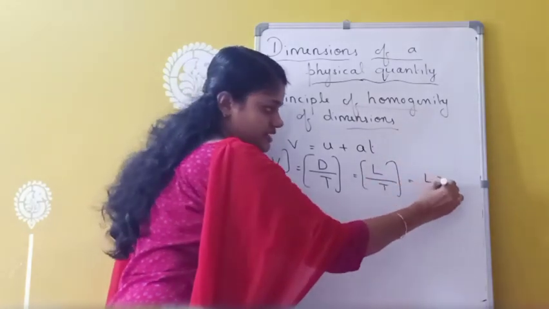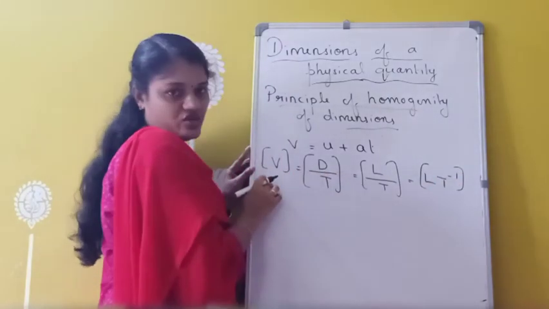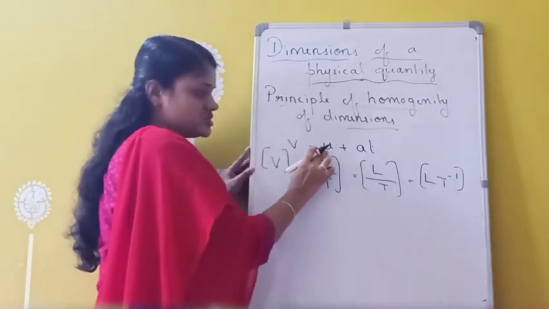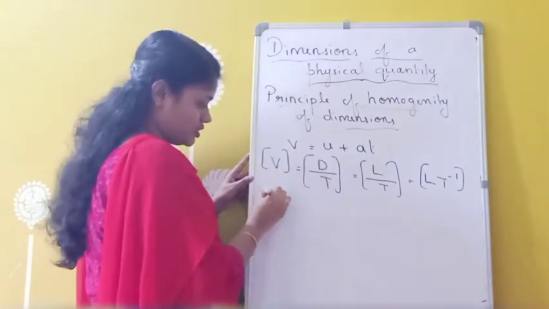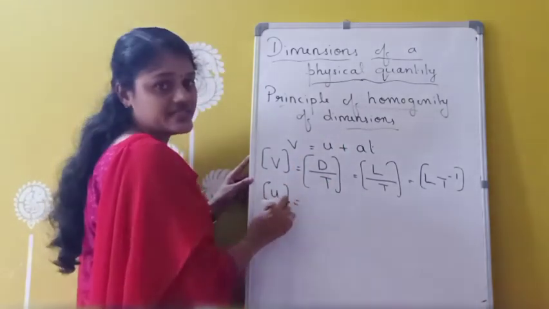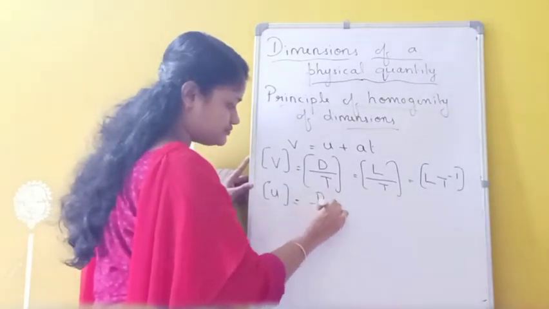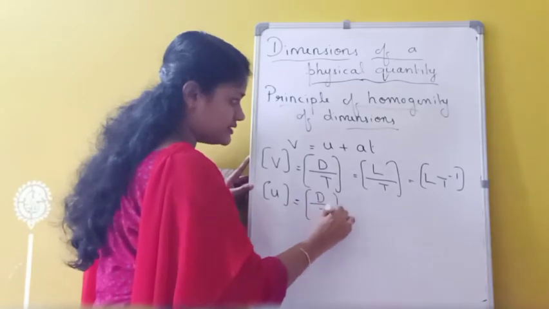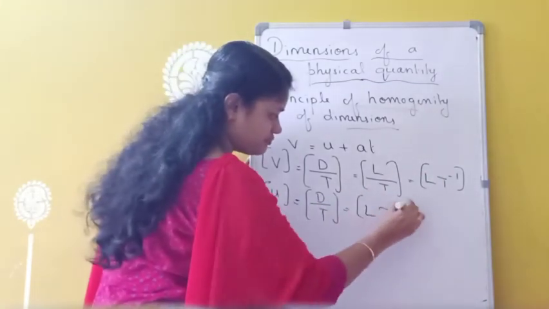That means T raised to minus 1. So LT raised to minus 1. That is the dimension of which one? Velocity. Similarly, I am taking the next equation's right side, first term, U. U is also which one only? Initial velocity only. So the formula is the same, displacement by time. So what may be the dimension? Same thing, LT raised to minus 1.